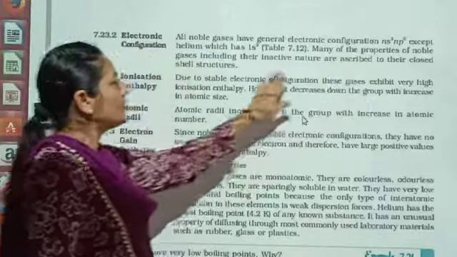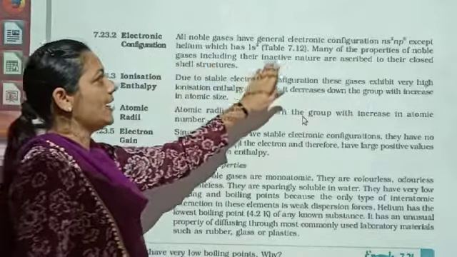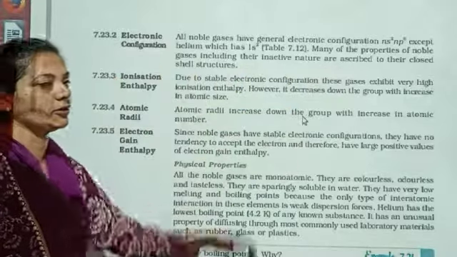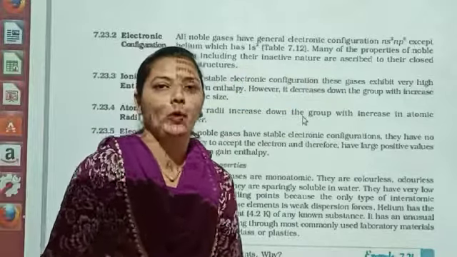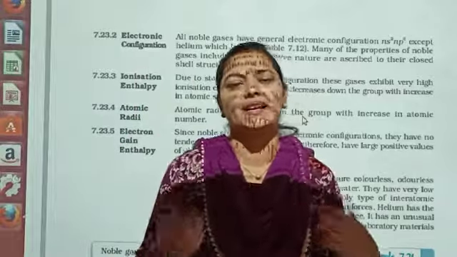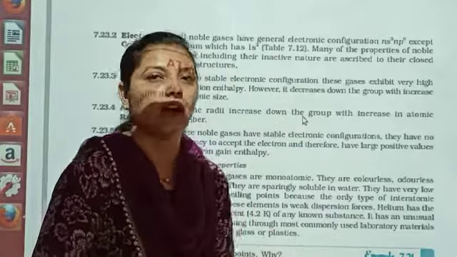Many properties of the noble gases, including their inactive nature, are ascribed to their closed shell structures. Remember this point everywhere: as they have completely filled orbitals, the properties vary.